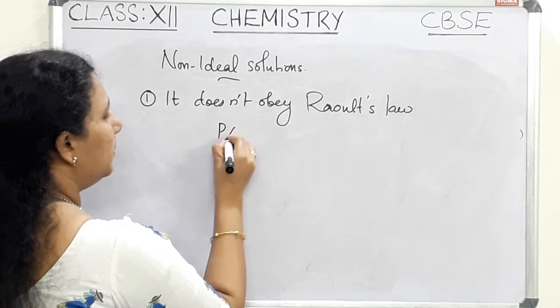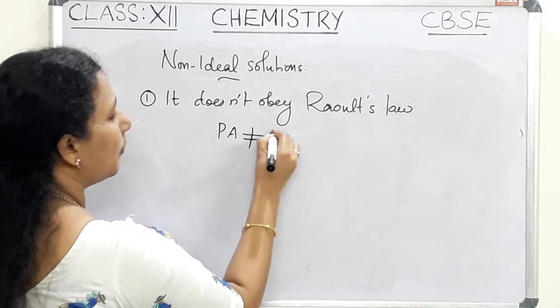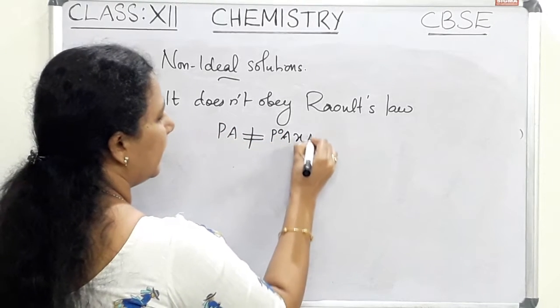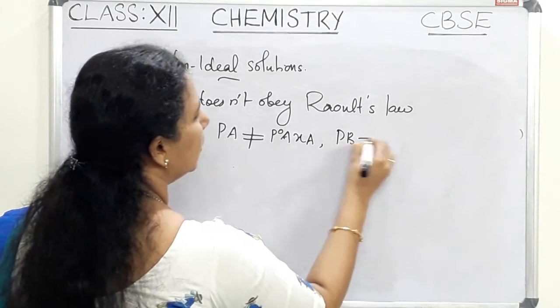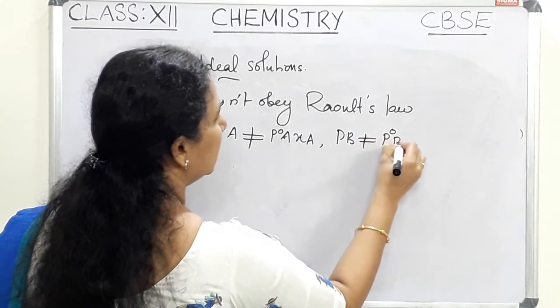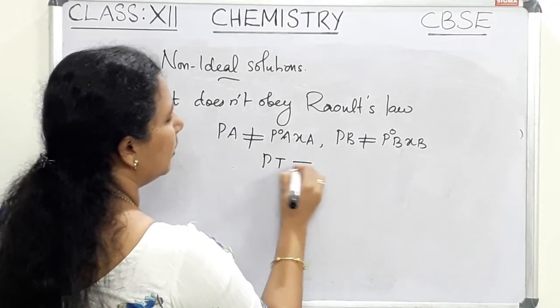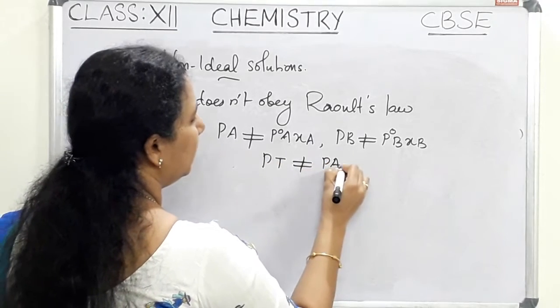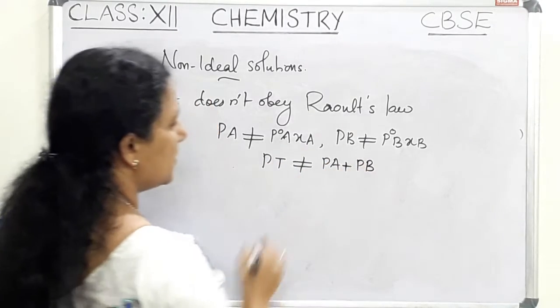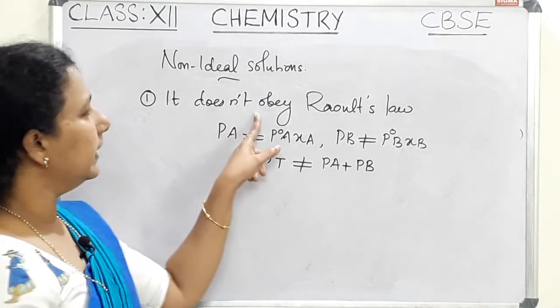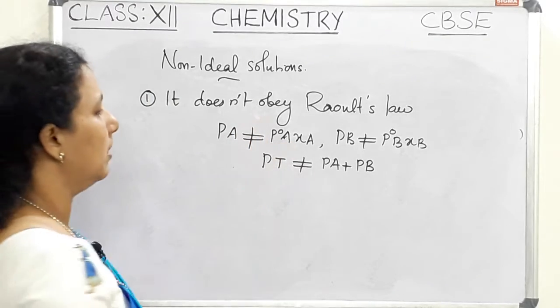That means PA is not equal to P0A XA and PB is not equal to P0B XB and PT is not equal to PA plus PB.